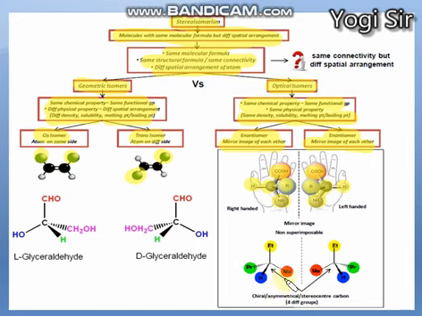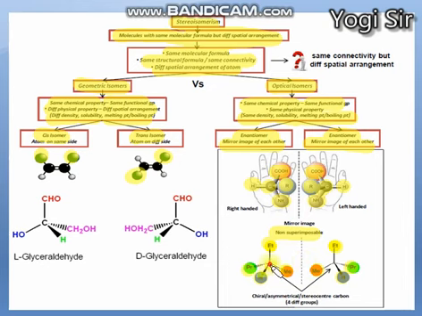Similarly, you can see here methyl group, hydrogen, propyl group, ethyl group. All four groups are different. Here also methyl, hydrogen, propyl and ethyl, all the groups are different, and there is a mirror. So they are mirror images as well as non-superimposable isomers, meaning you cannot superimpose these two isomers one on the other because the arrangement of groups is different. So they are known as the enantiomers of each other.